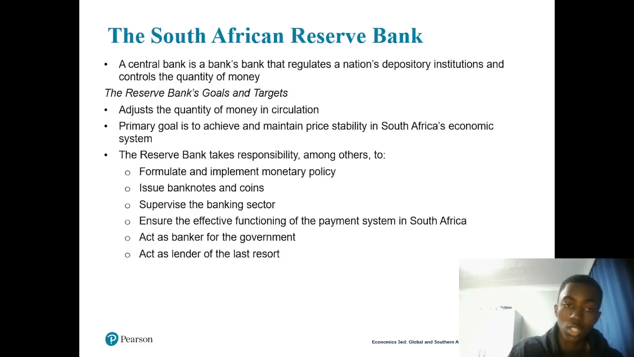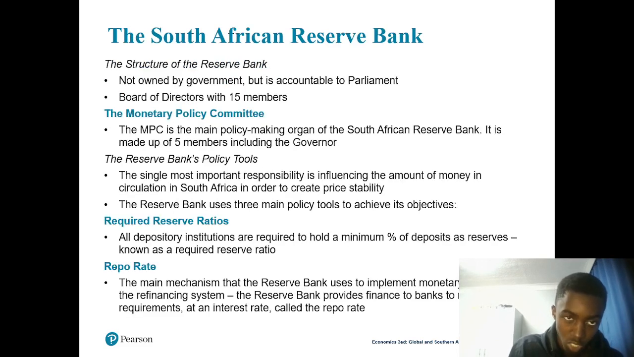So we did actually three things here. You have to know about the SARB. What is the SARB? What is its function, and what is its responsibility? You have to know the structure of the Reserve Bank, how many people it has. Then you have to know the policy tools, which are three: the required reserve ratio, which has a formula, and then we have the repo rate, the interest rate that is charged to the banks that are borrowing money from the SARB.